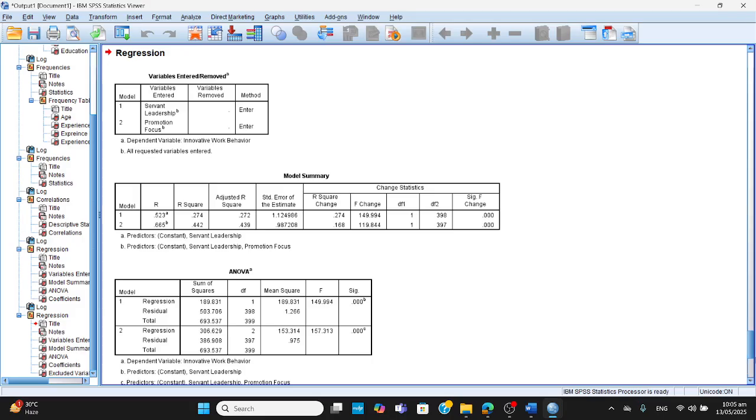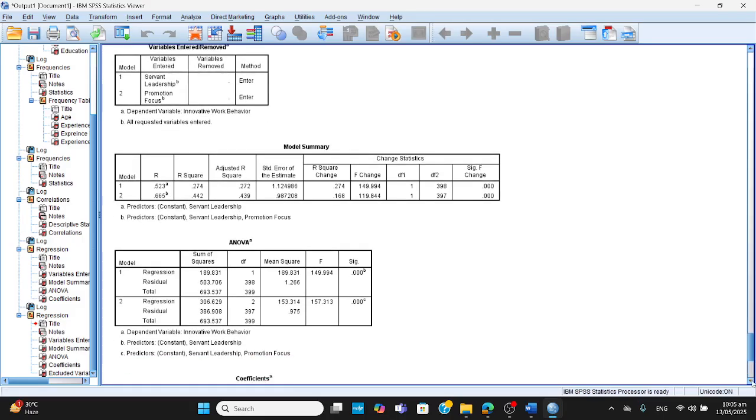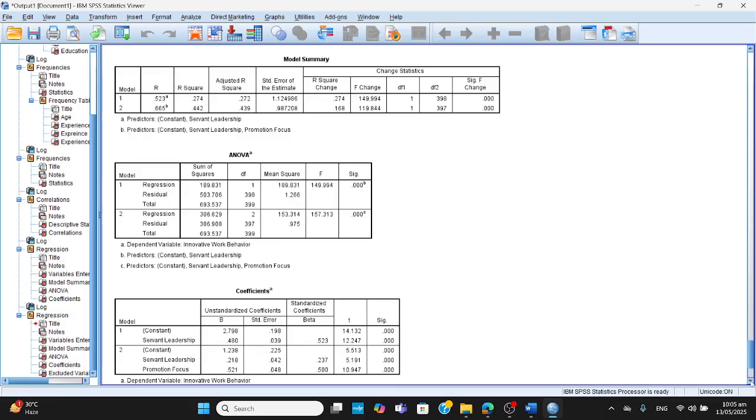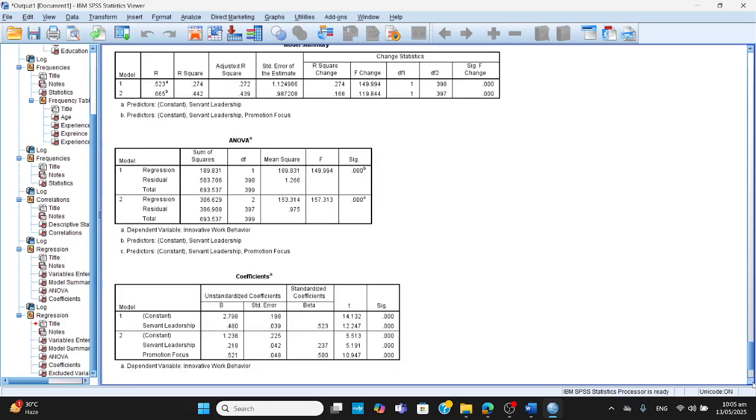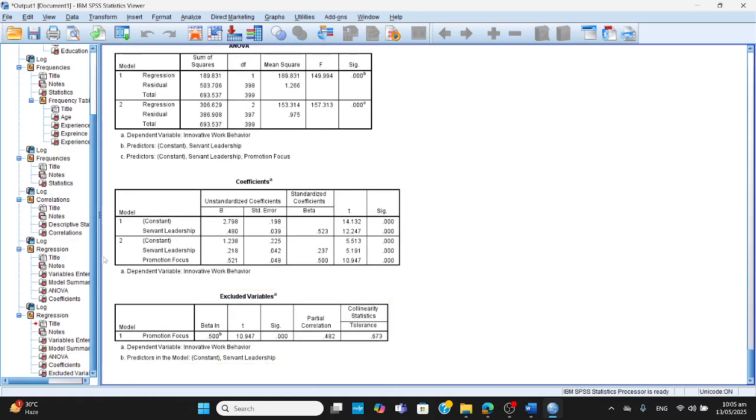Now, if we come to this ANOVA, both the models are significant. The second model is more significant, and the first model is less significant, because the second model has more variables in it. Now we come to the coefficients. You can have a look at it again. Servant leadership, 0.523, the standardized coefficient, and you can see that it's significant. Then we come to servant leadership and promotion focus, and both of them are significant.